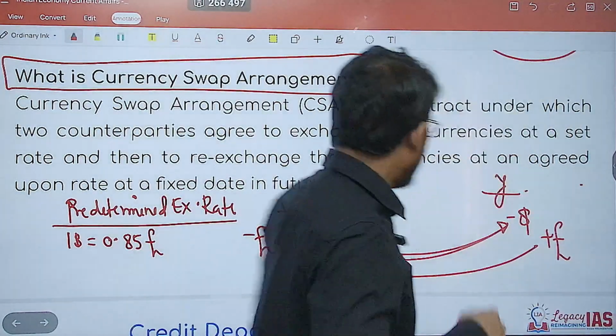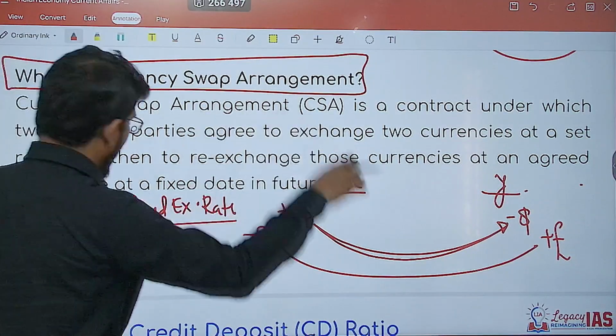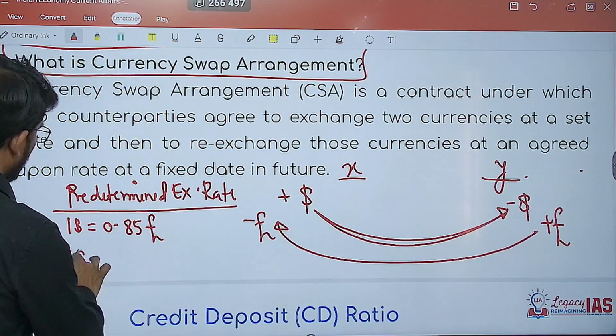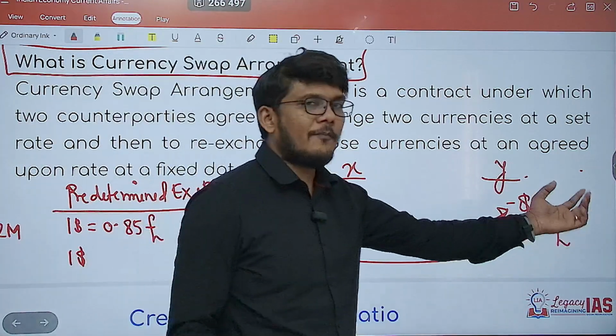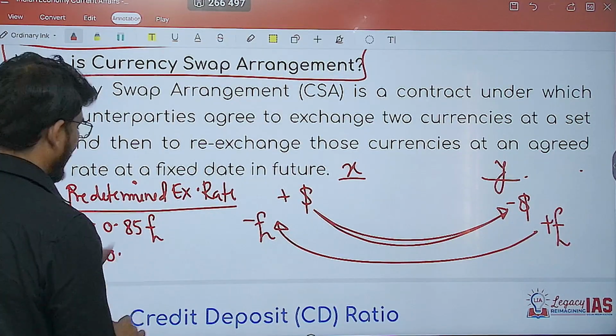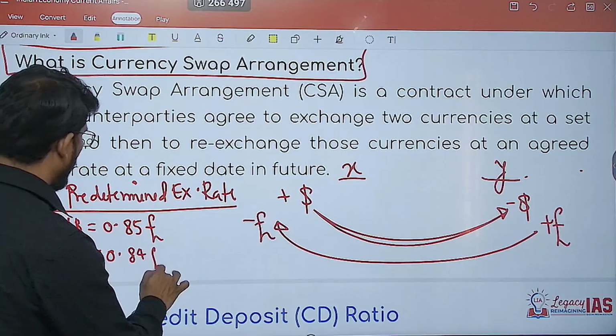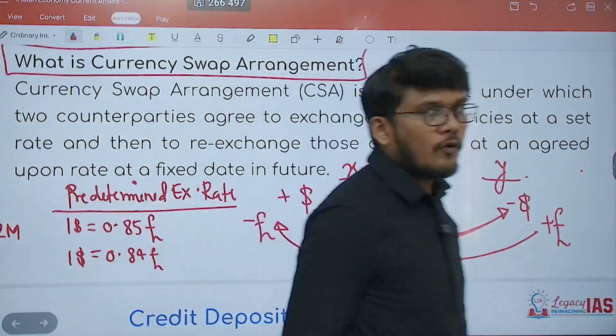Now it also says that after, let's say, 2 months I am going to buy back. So I have given the dollars, and I am going to buy back the dollars at an exchange rate of $1 equals either 0.85 or, let's say, 0.84 pounds, right? So why is this done?